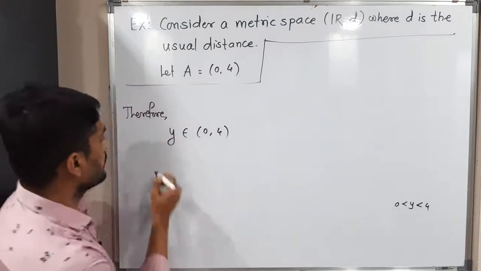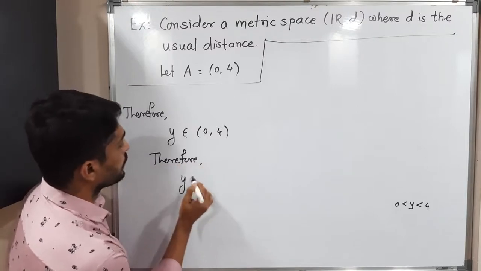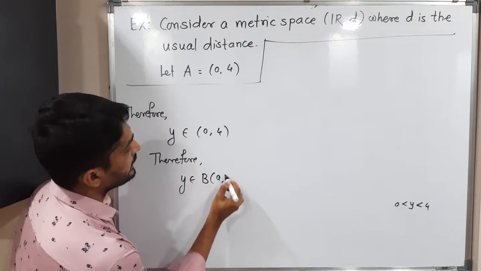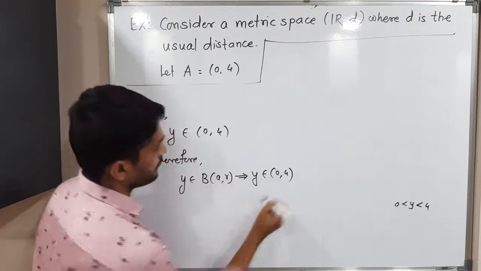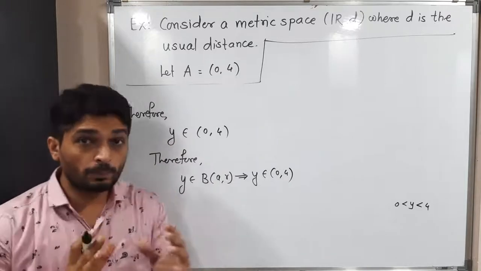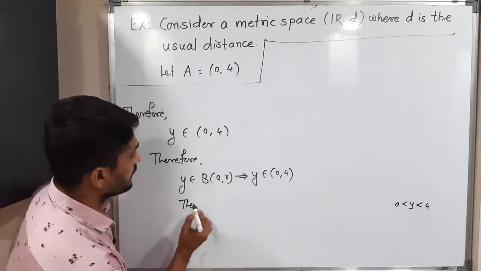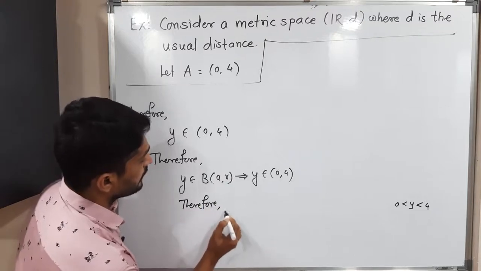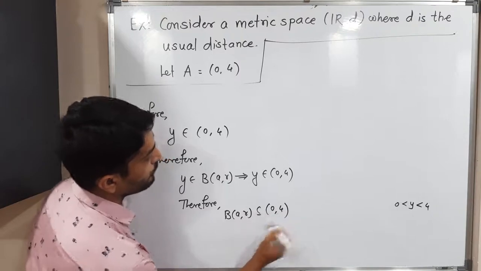Basically, we had taken y from that open ball with center a and radius r, and we proved that y belongs to (0, 4). We had taken y from that open ball and we proved that it is an element of (0, 4). So therefore, we can write this open ball is a subset of (0, 4).